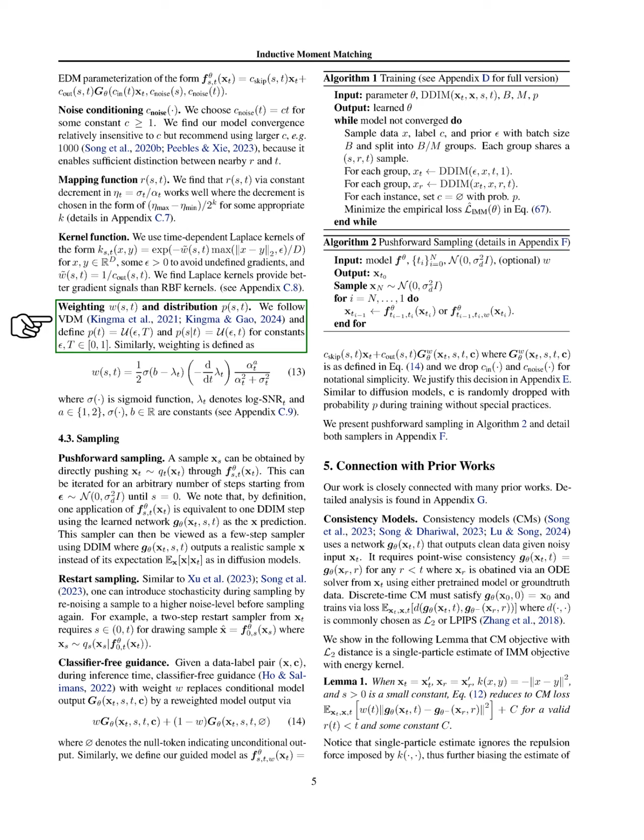Our weighting and distribution follow the VDM approach, defining uniform distributions for time and a sigmoid function for weighting. For sampling, we describe push-forward sampling, where we can obtain samples by applying our function iteratively, starting from a noise distribution. This process is akin to a few-step sampler using the learned network. We also introduce a restart sampling method that adds randomness by reintroducing noise before sampling again.